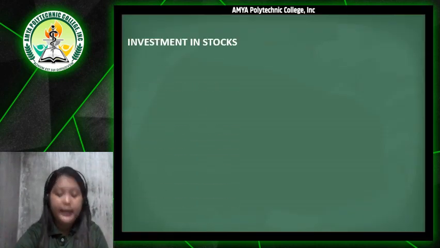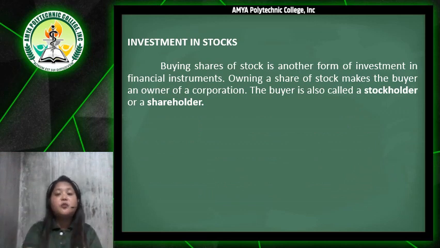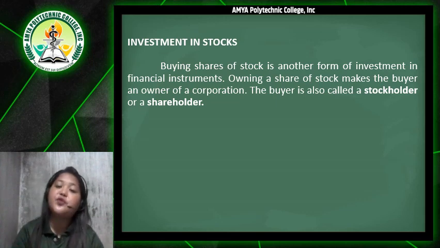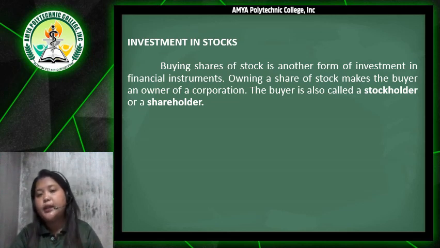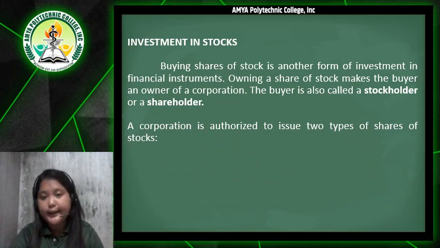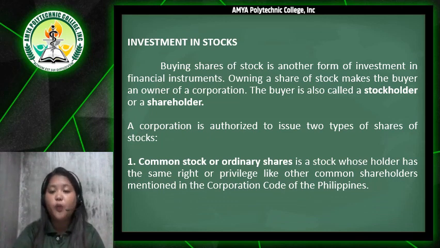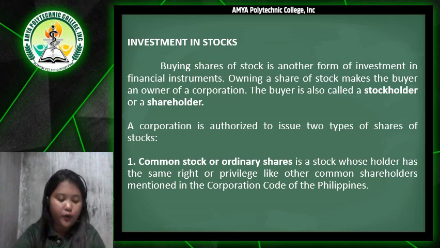Next is investment in stocks. Buying shares of stock is another form of investment in financial instruments. Owning a share of stock makes the buyer an owner of a corporation. The buyer is also called a stockholder or a shareholder. A corporation is authorized to issue two types of shares of stock. The first one is the common stock or the ordinary shares. This is a stock whose holder has the same rights or privileges as other common shareholders mentioned in the Corporation Code of the Philippines.